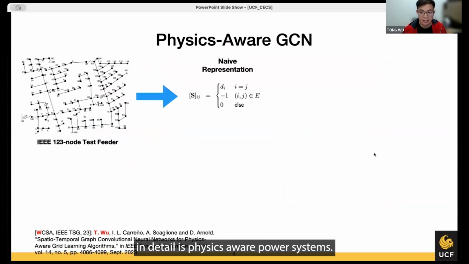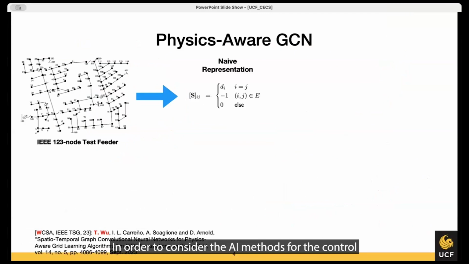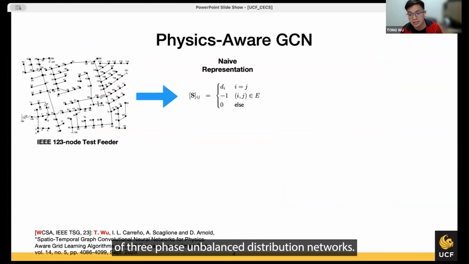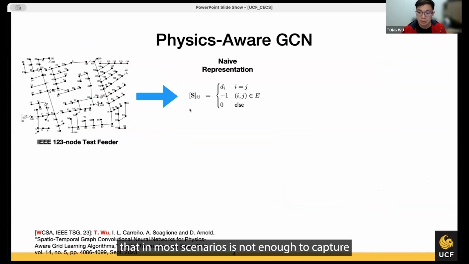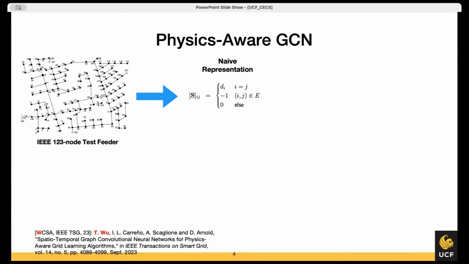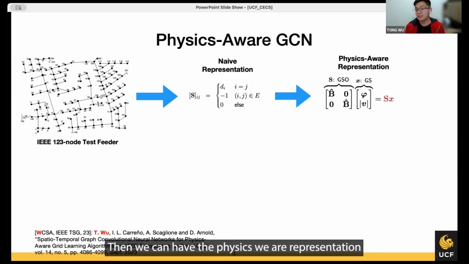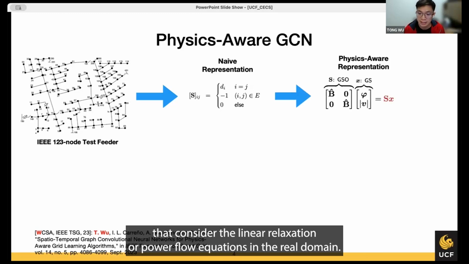The first work I want to show in detail is physics-aware AI in power systems, in order to consider the AI methods for the control of three-phase unbalanced distribution networks. First, we have a naive representation that is a Laplacian matrix. But in most scenarios, it is not enough to capture the complicated spatial temporal correlations of power system state variables. Then we can have the physics-aware representation that considers the linear relaxation of power flow equations in the real domain.